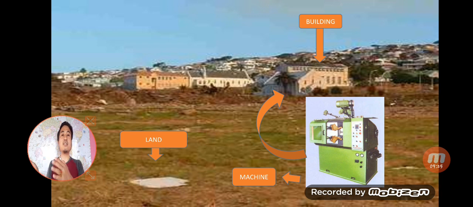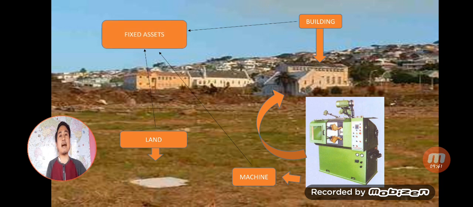So after raw material, three things are very much essential if you want to manufacture a shoe: land, machinery and building. So land, machinery and building is known as fixed asset or asset. You know what is the meaning of asset. Asset means any item which will bring money inside the pocket.